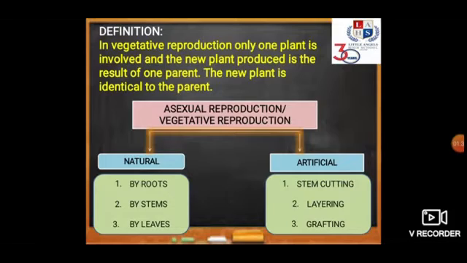parent. Now, vegetative reproduction can be categorized into two ways. First is natural reproduction and the other is artificial reproduction. Natural reproduction can take place with the help of three methods: first, by the help of roots, second, by the help of stems, and third, by the help of leaves. And artificial reproduction can take place by again three methods: stem cutting, second, layering, and lastly, grafting. Now we will be getting into detail about these things.